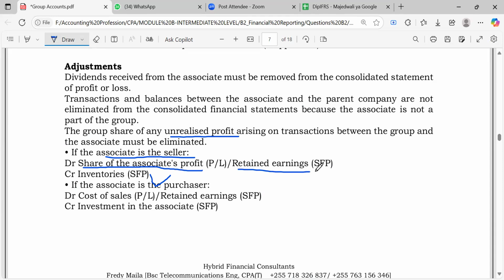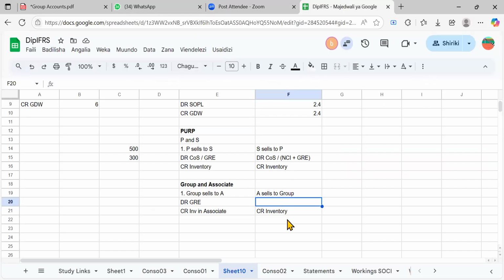That's what you can see here. Reduce the retained what? Earnings. And whatever equity is related to an associate, we said you deal with it in the group what? Group reserves, right? That's why this group retained earnings would be that we just come here and say debit group retained earnings. Don't worry about this.